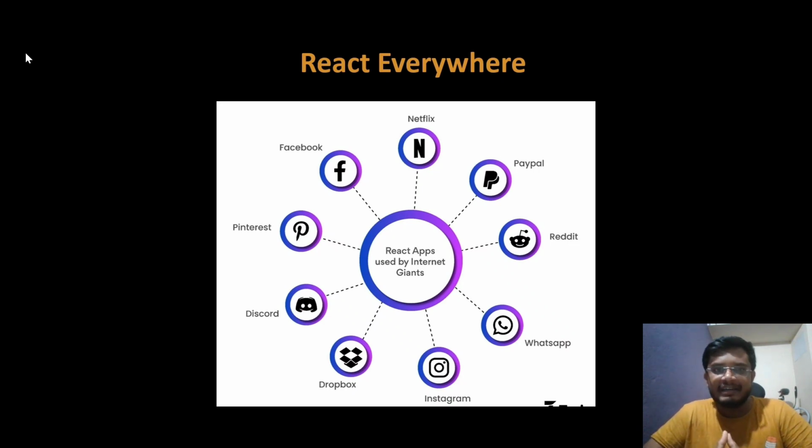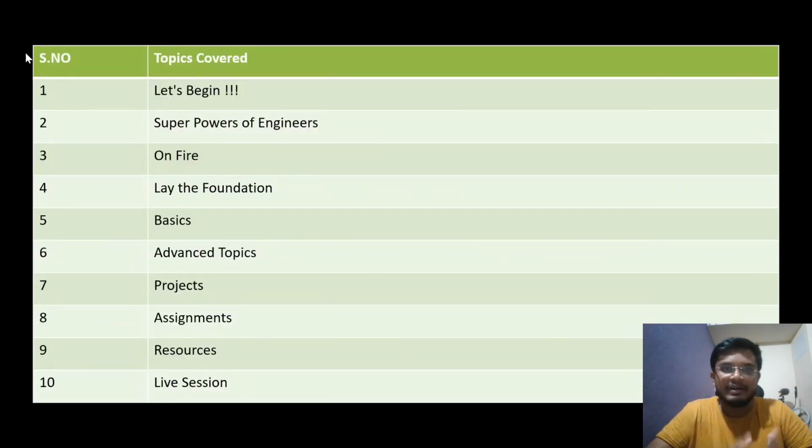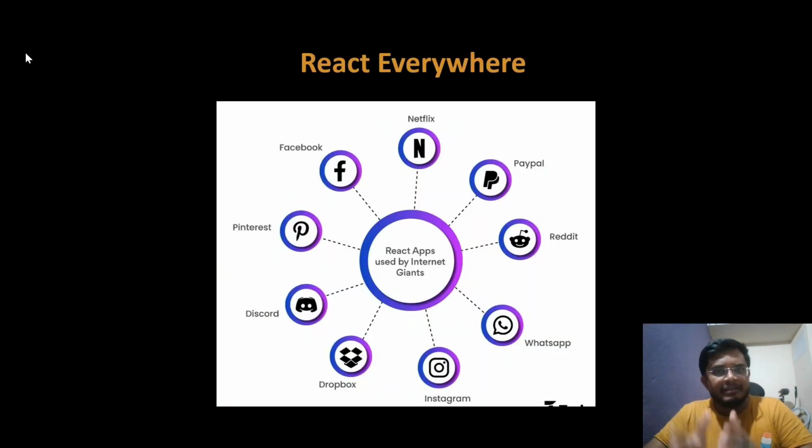The reason behind this is that, to some extent, these apps are using React as their front end tool. And if you are opting for a job role on the front end side, you must learn React.js at least once. This course helps you understand the very basics, like what bundlers are and what type of bundlers we will be using, and we'll be covering every minute detail in this course.